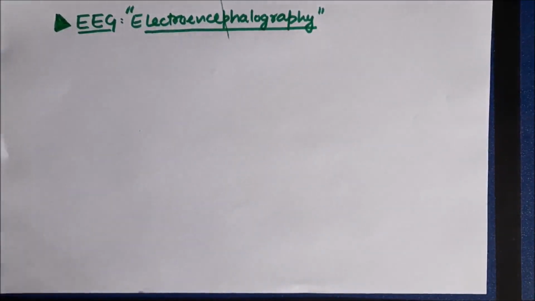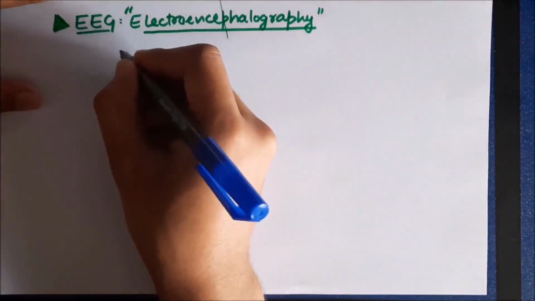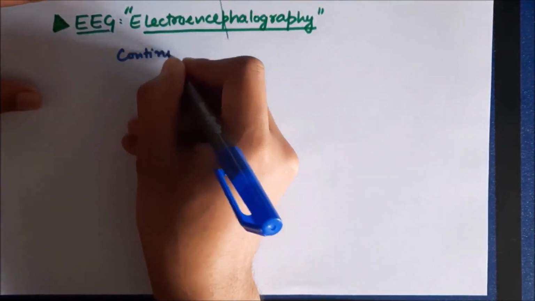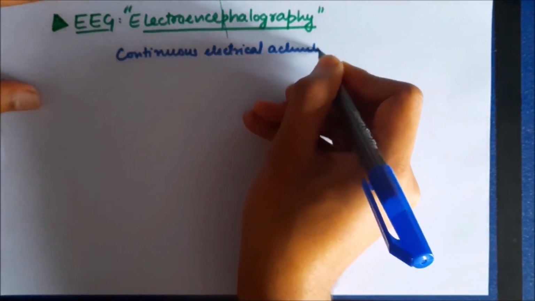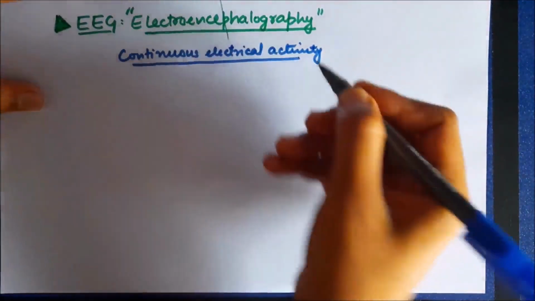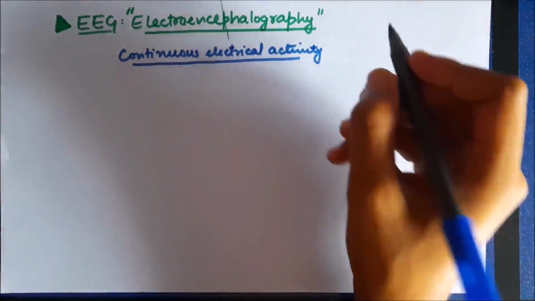So in this section, we are going to have a discussion of EEG, that's electroencephalography, and sleep. In the first section, we are going to discuss EEG. Now, we all know that there is continuous electrical activity going on in our brain. This electrical activity can vary depending on the type of activity that we are doing.